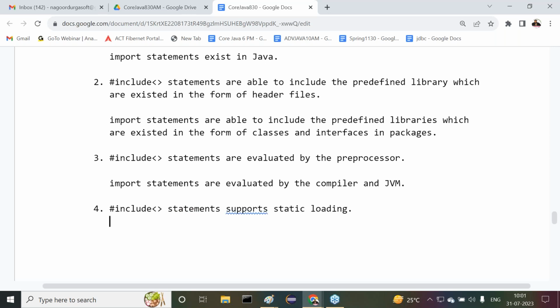Hash include statement supports what? Static loading. Whereas import statements support dynamic loading. Import statement supports what? Dynamic loading.